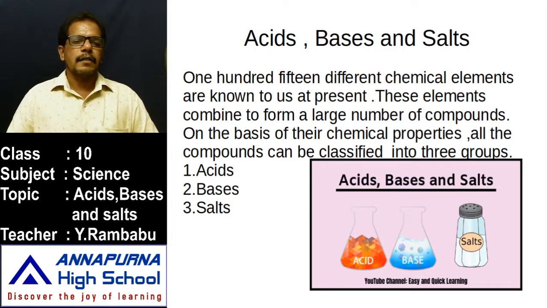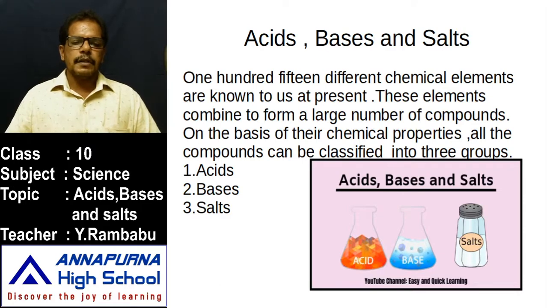Then on the basis of these elements, the physical properties and chemical properties are there. Are all the physical and chemical properties of all these compounds the same? No, they are different. On the basis of these chemical properties, all these compounds, that may be organic or inorganic, are classified into three groups: acids, bases and salts.